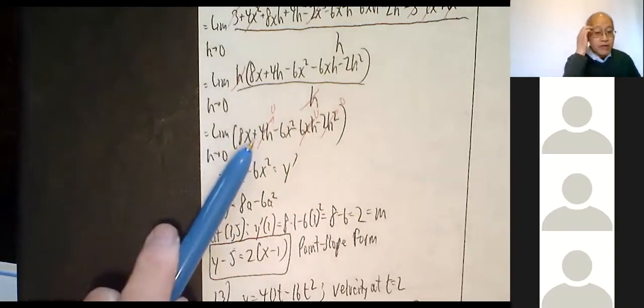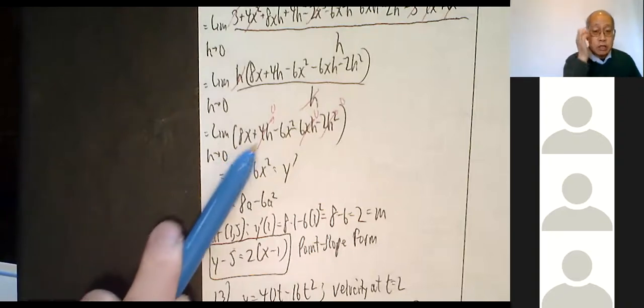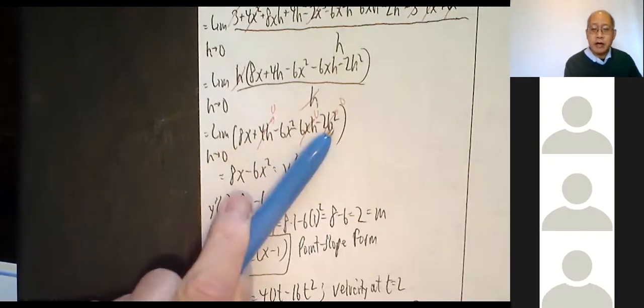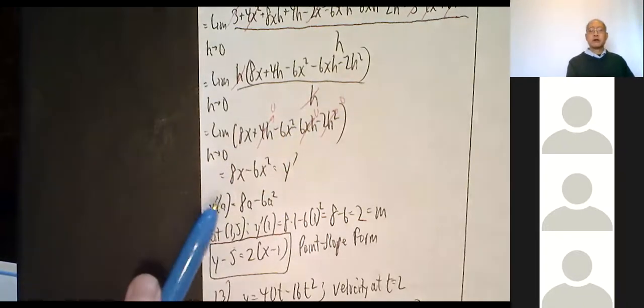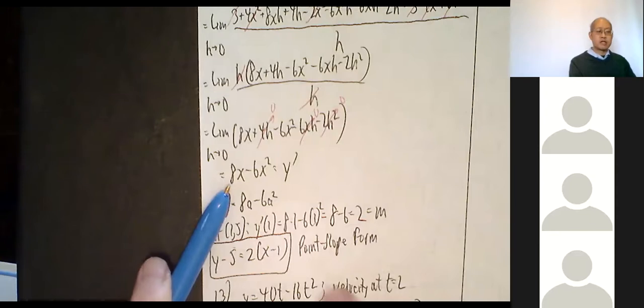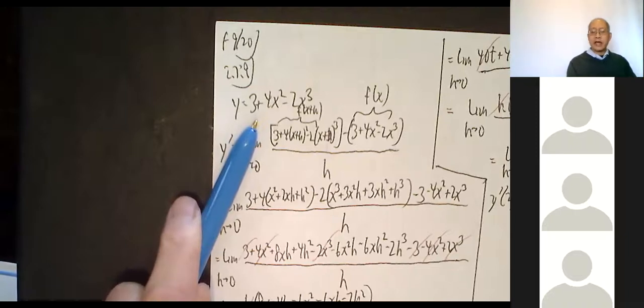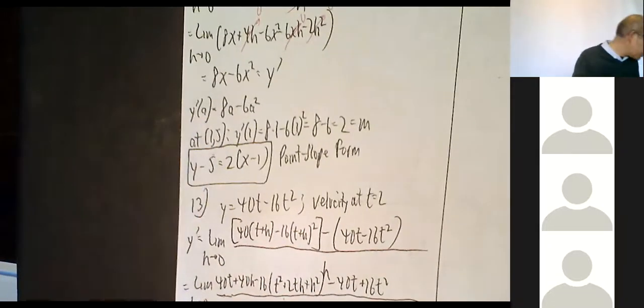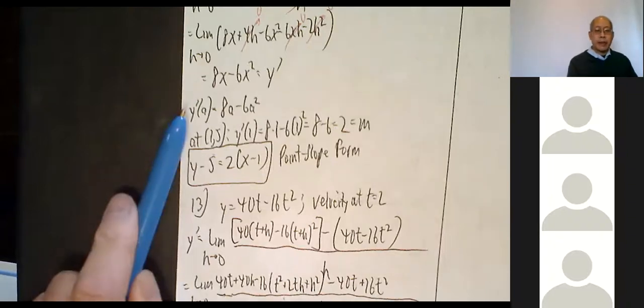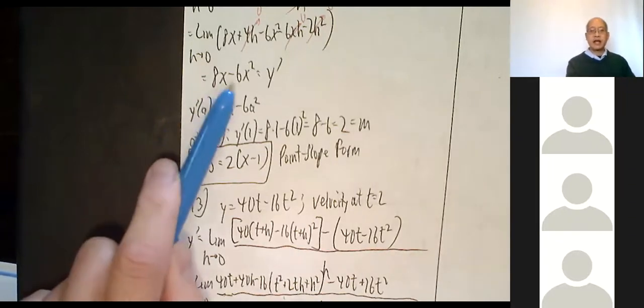Now that I'm not dividing by 0, I can plug in 0 for h. So put a 0 here, here, and here. Plug it in for h, don't plug it in for x. So that's gone, that's gone, that's gone. So your derivative function is 8x minus 6x squared. So that's my derivative, the derivative of this function. And yes, those of you who know the shortcut, you could use the shortcut as a double check, but you can't use that primarily. I need to see all this stuff. So they asked for this, all this other stuff. So what do you get when you have a? Just plug in a. 8a minus 6a squared.